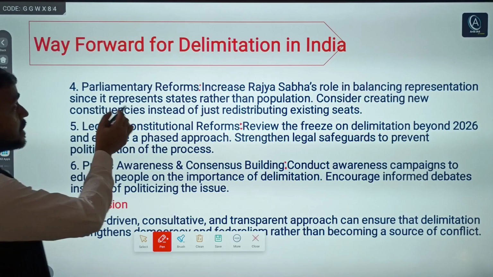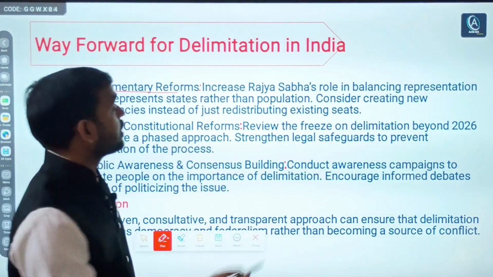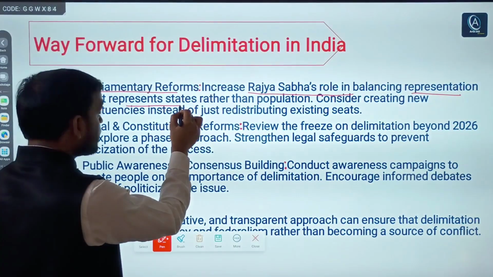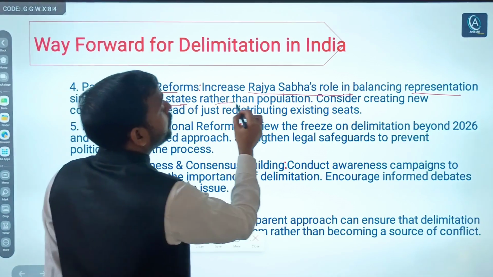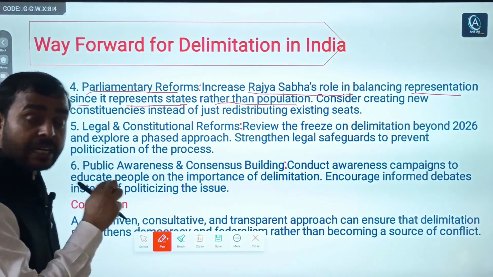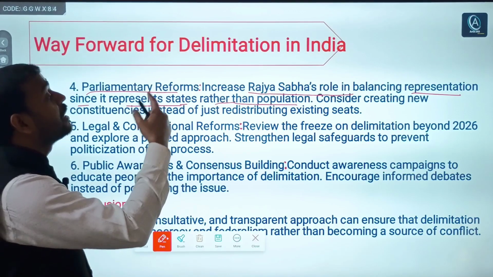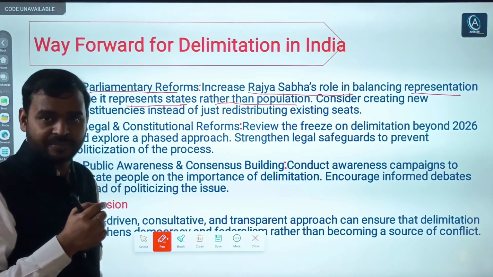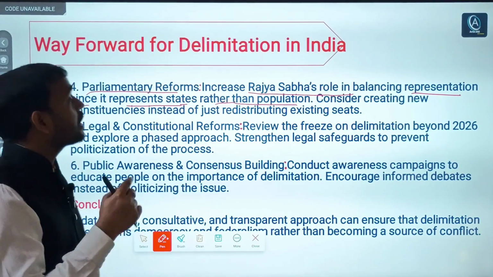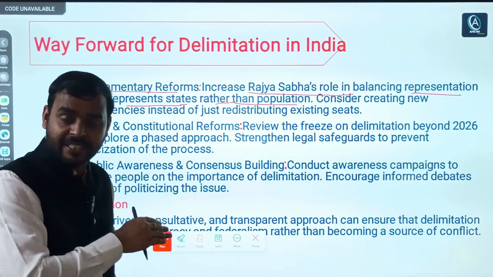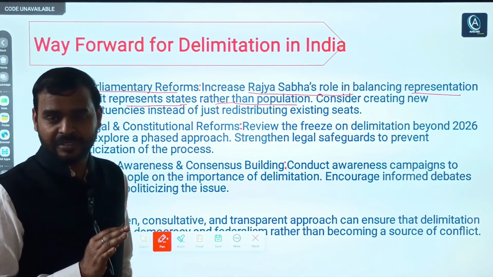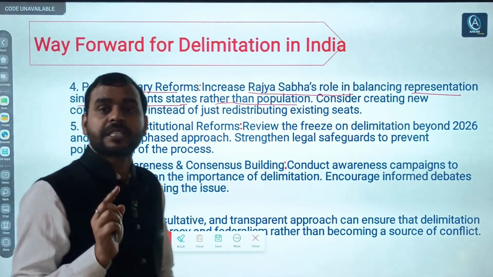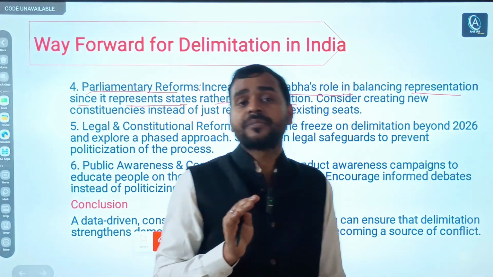So next, parliamentary reforms. Which kind of parliamentary reforms? For example, increase Rajya Sabha's role in balancing representation, since it represents states rather than population. So here, an alternative solution can be that by amending the constitution, Rajya Sabha's role can be increased. And why? Because Rajya Sabha represents the states and Lok Sabha represents the people of India.